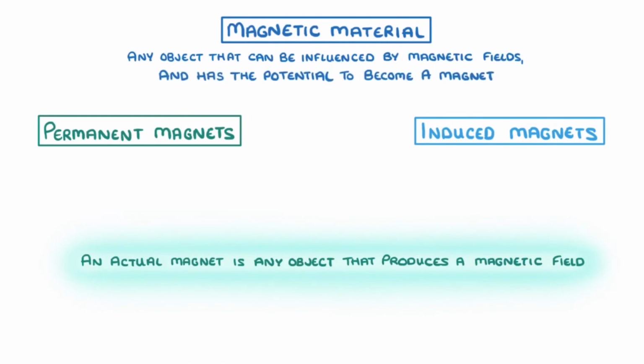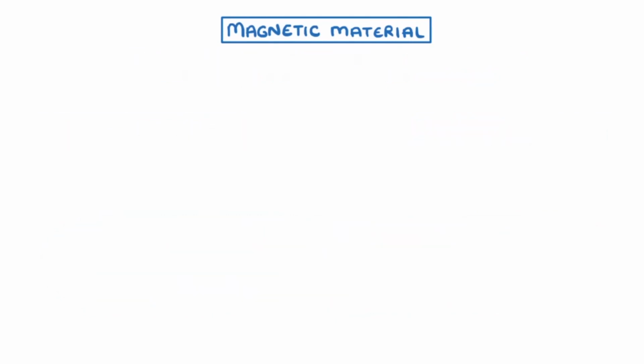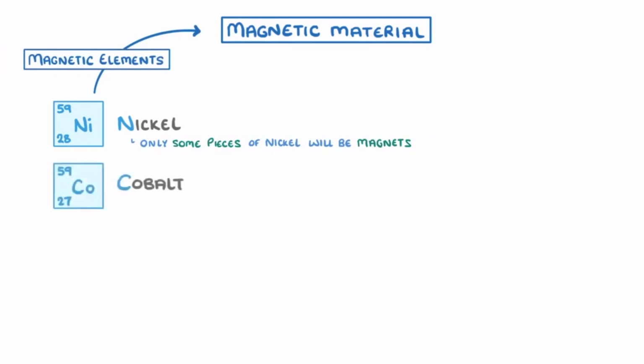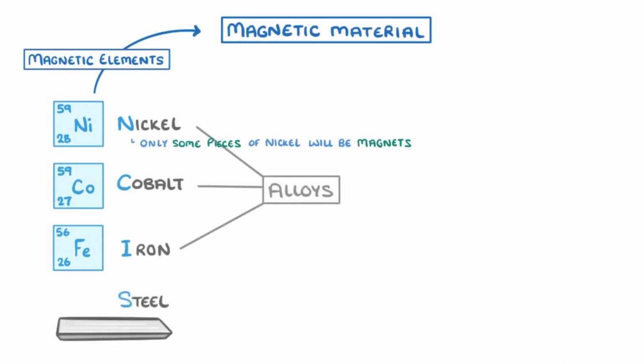When we talk about which elements are magnetic, we're often referring to which ones are magnetic materials, not necessarily magnets. For example, even though nickel is a magnetic material, only some pieces of nickel will actually be magnets. The other common magnetic elements to know are cobalt and iron. And the alloys of these elements, like steel, also count as magnetic materials. And to help you remember this group, just remember that the first letters of each of the words spells NCIS.